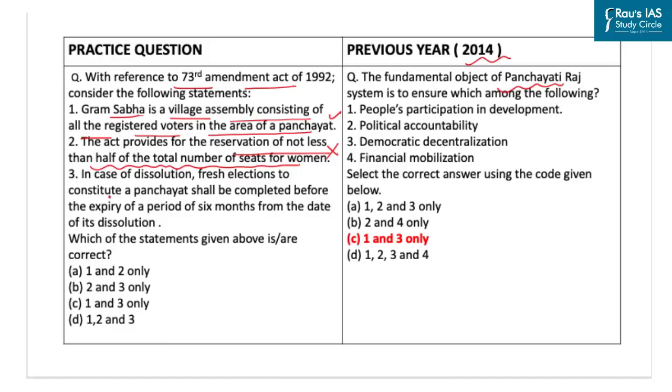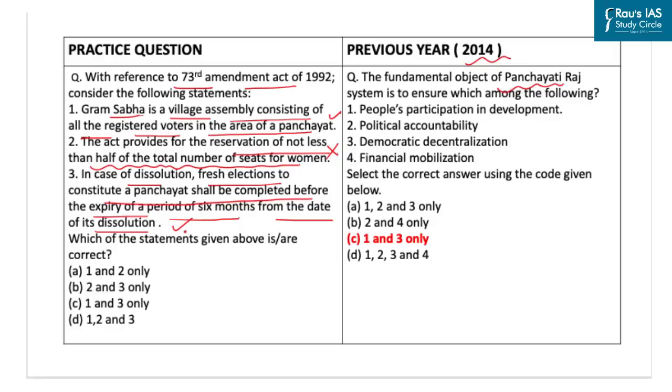The third statement here says, in case of dissolution, fresh elections to constitute a panchayat shall be completed before the expiry of a period of 6 months from the date of its dissolution. Now this statement is correct. Fresh election to constitute a panchayat shall be completed before the expiry of its duration of 5 years, or in the case of dissolution, before the expiry of a period of 6 months from the date of its dissolution.